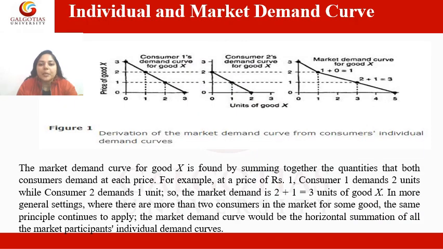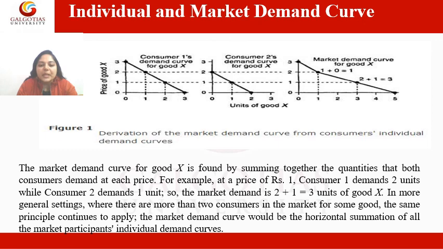The individual and market demand curves can be understood more clearly with the help of this figure. Firstly, the individual demand curve shows the demand schedule of one consumer and the market demand curve shows the demand schedule of more than one consumer. The market demand curve for good X is found by summing together the quantities that both consumers demand at each price.